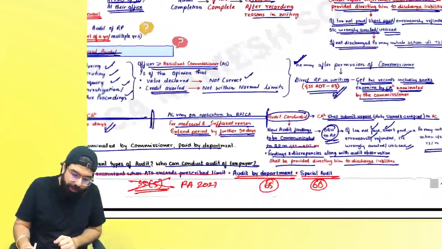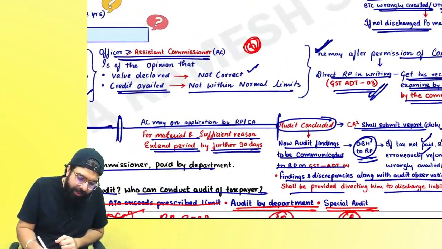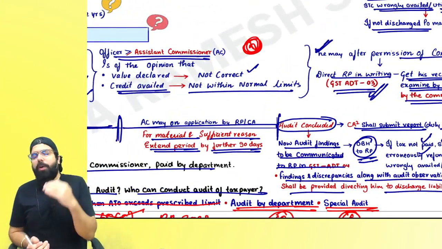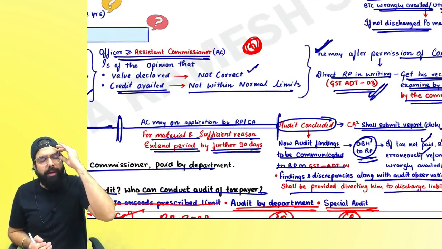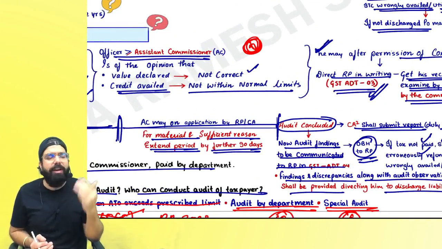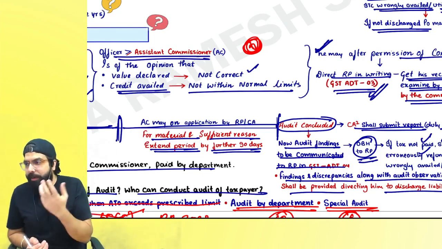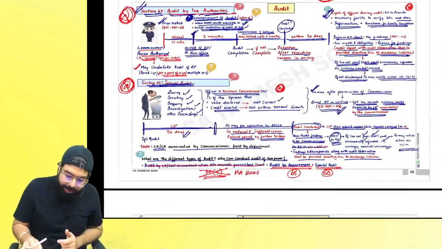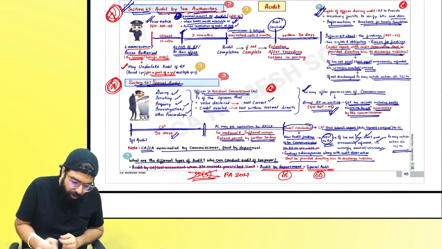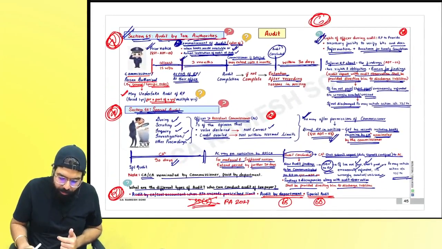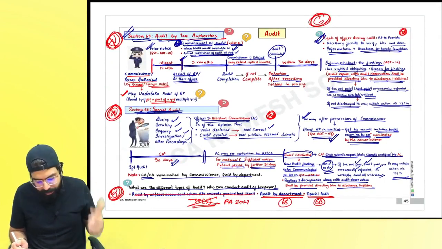They can say what are the cases when an officer greater than or equal to joint commissioner, or assistant commissioner, can go for a special audit, when he thinks that the value declared is not correct, or ITC availed is not within normal limit, right everyone? They also can ask you a small question telling what are the different types of audit. One is audit by department, one is special audit.